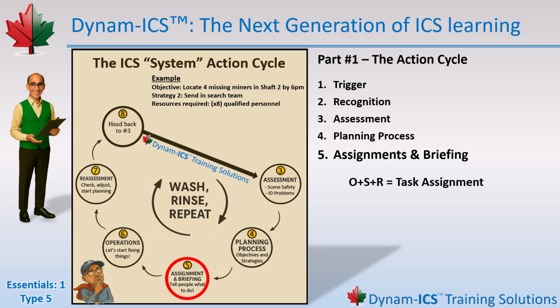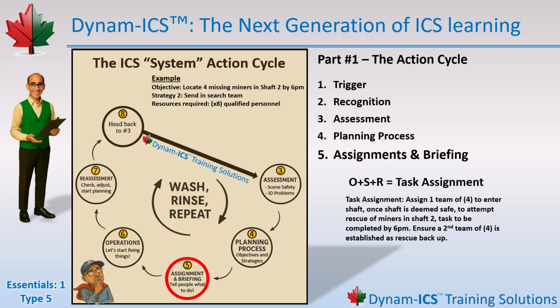Let's use our mine rescue as an example. Objective: locate 4 missing miners in Shaft 2 by 6 p.m. Strategy: send in search teams. Resources available: 8 trained rescuers. Task assignment: assign 1 team of 4 to enter the shaft, once the shaft is deemed safe, to attempt rescue of trapped miners in Shaft 2, task to be completed by 6 p.m. Ensure a second team of 4 is established as backup. Are you seeing how it is all coming together?